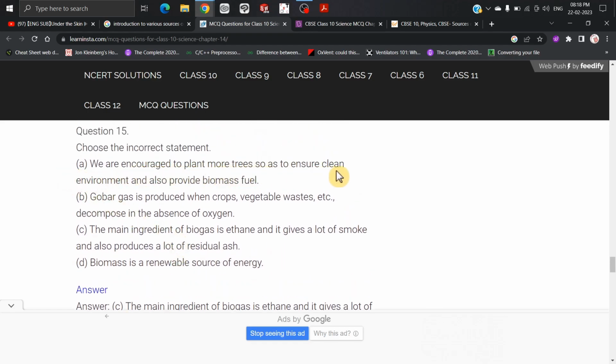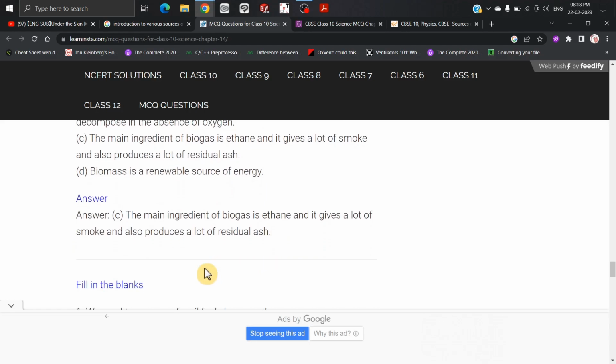We are encouraged to plant more trees so as to ensure clean environment and also provide biomass fuel. Gobar gas is produced when crops, vegetable waste, etc. decompose in the absence of oxygen. Biomass is a renewable source of energy.